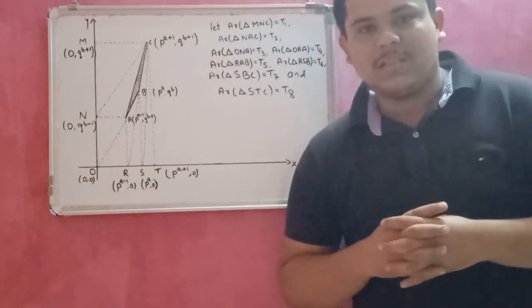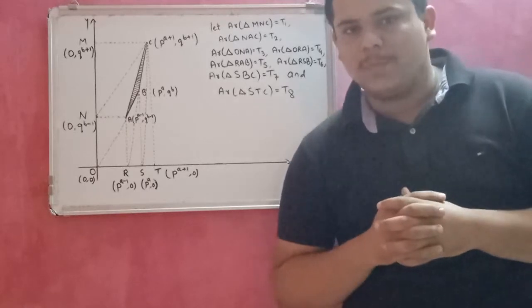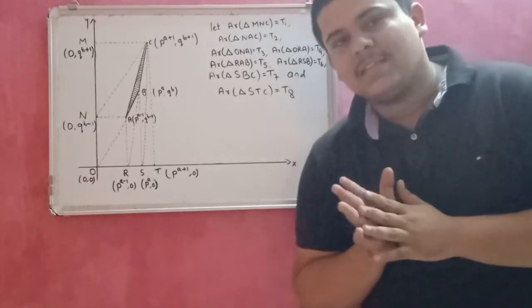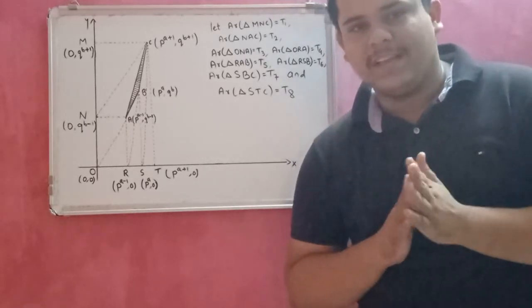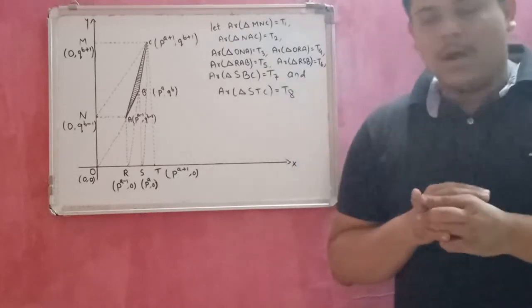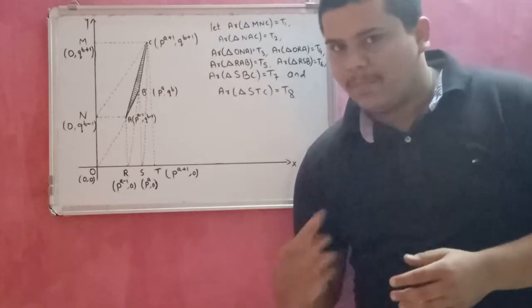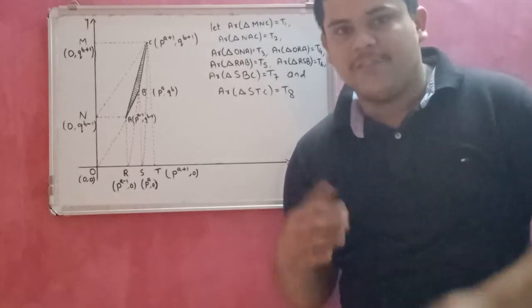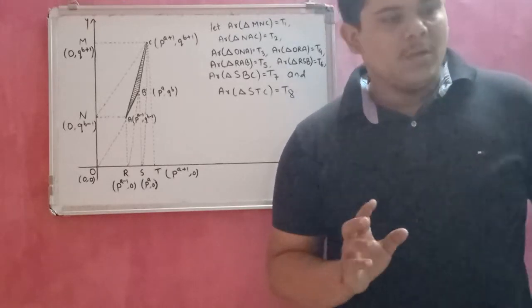The name of the topic is number theoretic functions and coordinate geometry. First of all, I thank IJSR for giving me this opportunity to explain my work to the audience. Number theoretic functions come under number theory, and coordinate geometry is another branch. Both are different branches of mathematics.